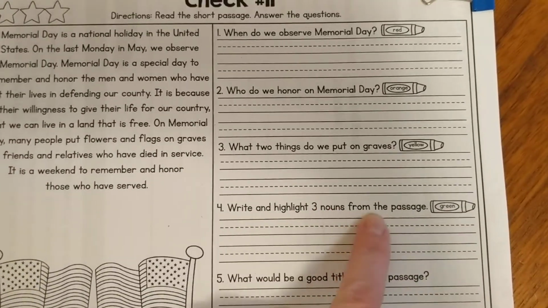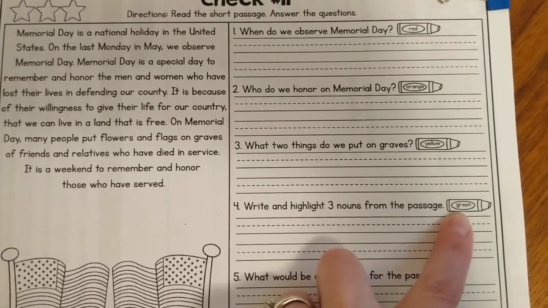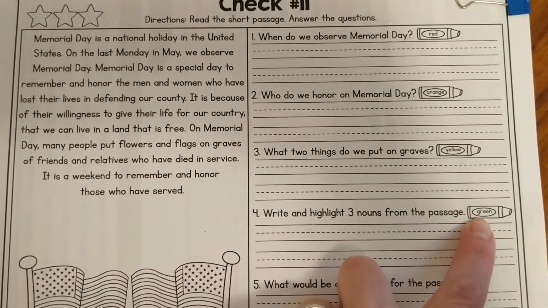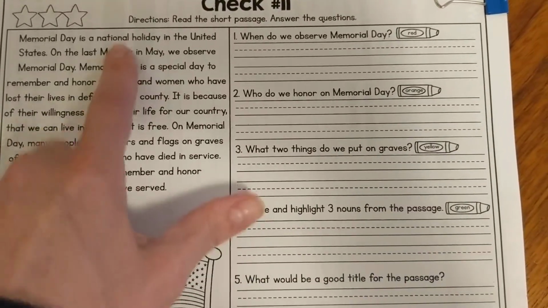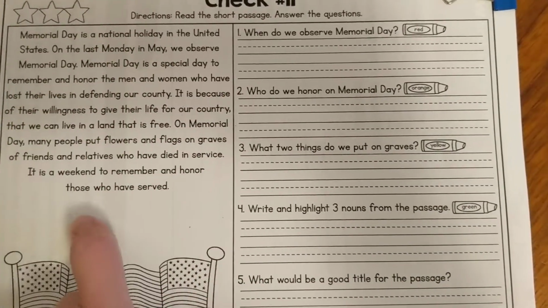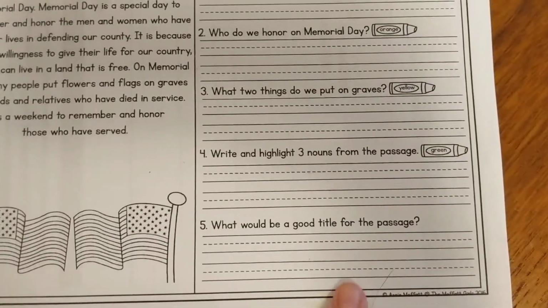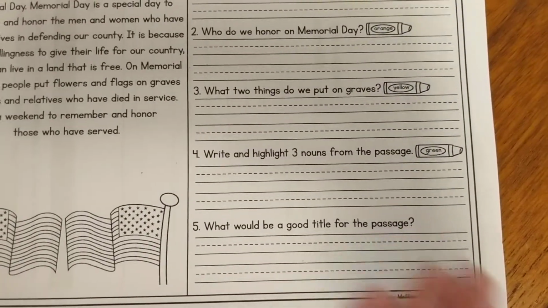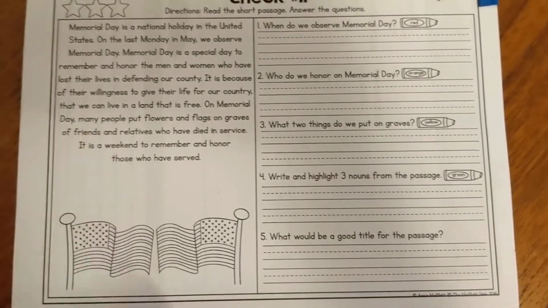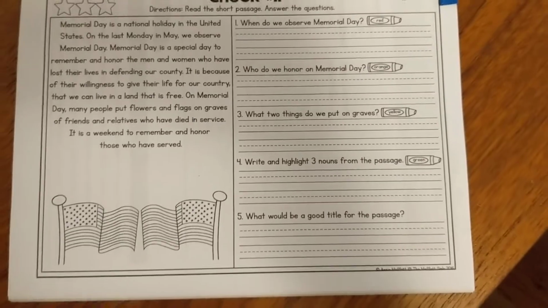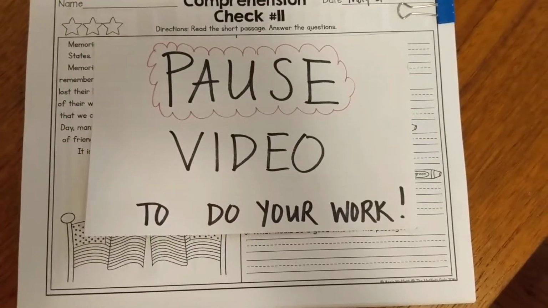Write and highlight three nouns from the passage with green. Remember, nouns are like a person, a place, a thing, or an animal, okay? So find those, circle them or highlight them, and then you can write those words over here. And what would be a good title for this passage? What might be a good title to tell what this passage is about? So go ahead, pause your video to do your work, and when you come back, we'll go over the answers.